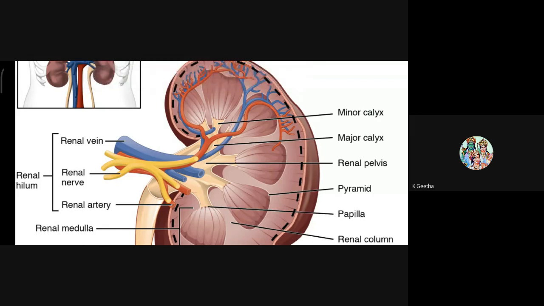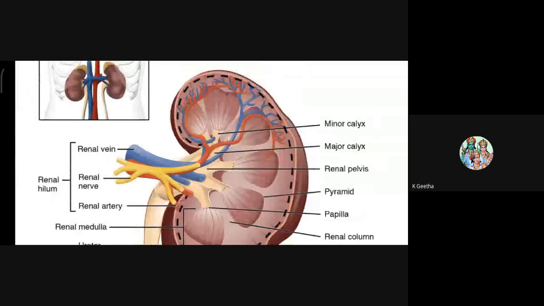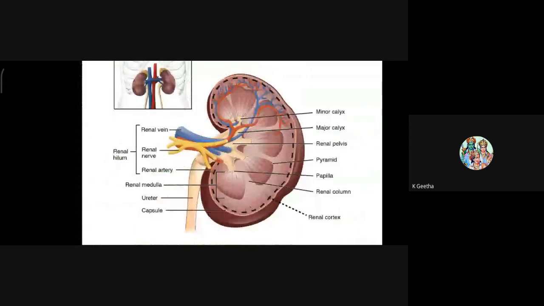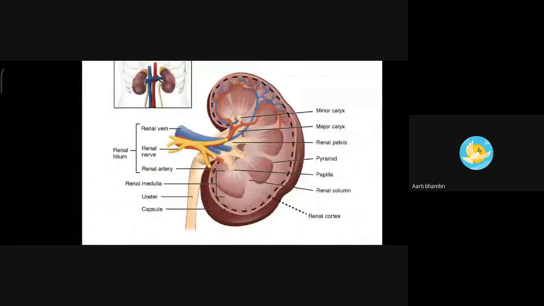After urine is produced in the pyramid, it comes to the minor calyx, and from each minor calyx all those materials are collected by the major calyx, and from here the major calyx extends as the ureter. Is it clear? Yes, ma'am.